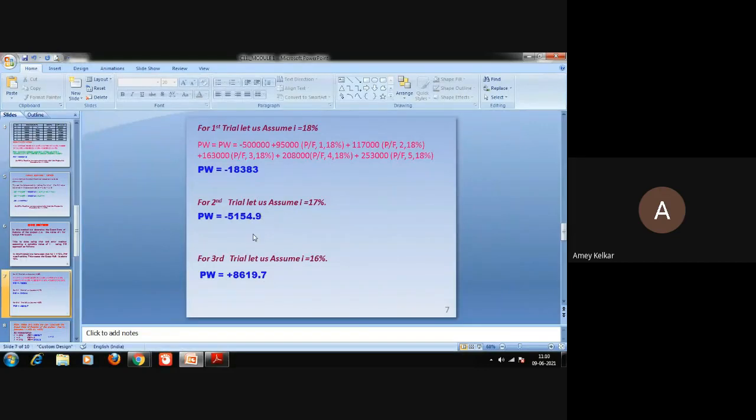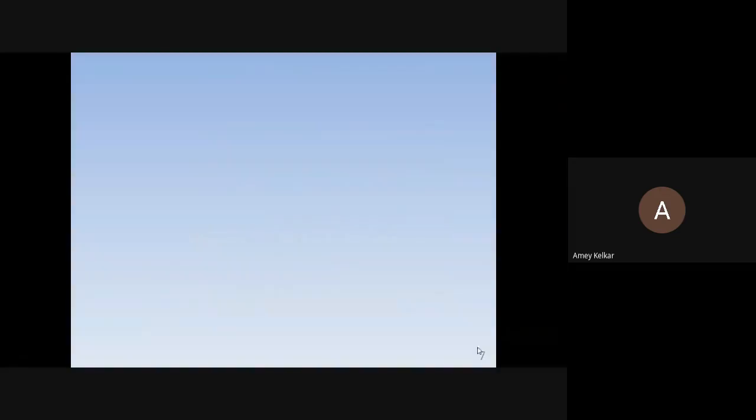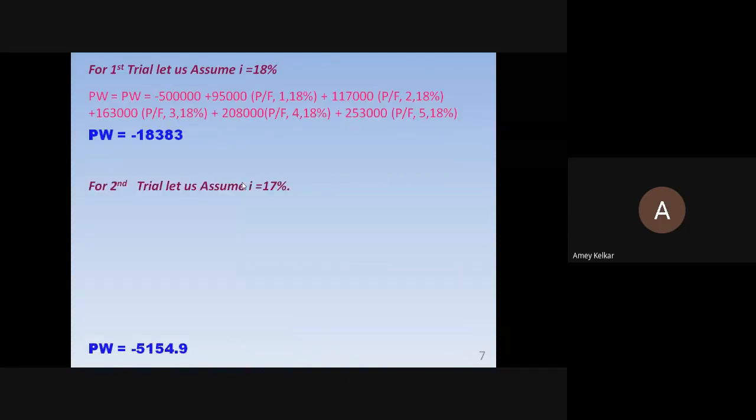Okay, this value is correct. So for I equal to 17, once we go to 17 and above, we'll get minus values. So we have to come below 17. For the next trial, take I equal to 16.